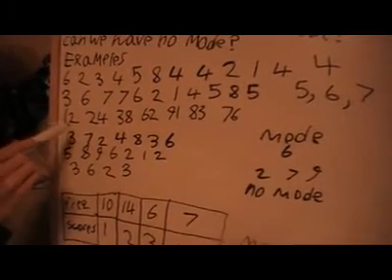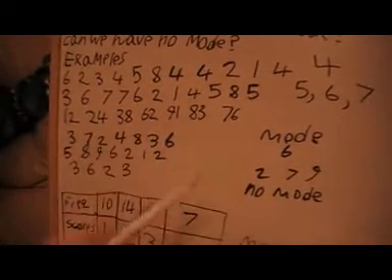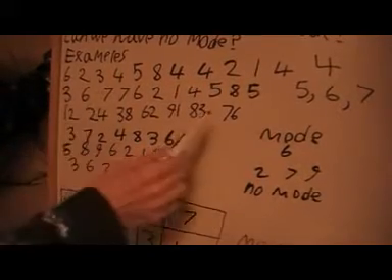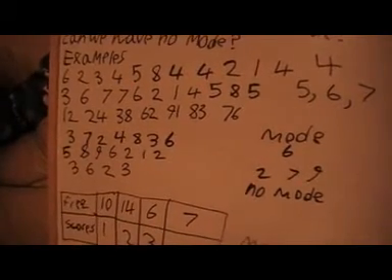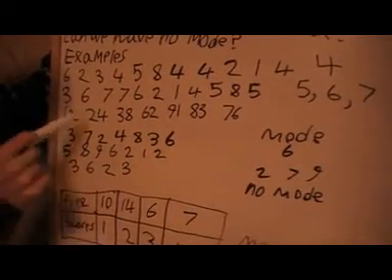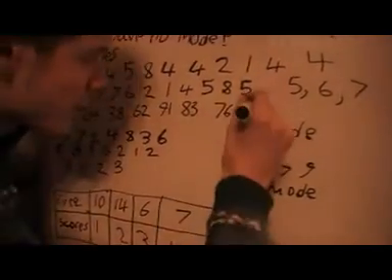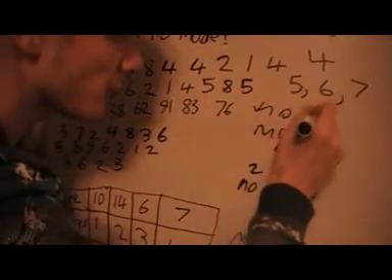Right, next one here. These are 2-digit numbers. As you can see, I've made the spacing different so you can see clearly that these are 2 digits. And you can see in this list all these numbers are different, so in this one there's actually no mode.